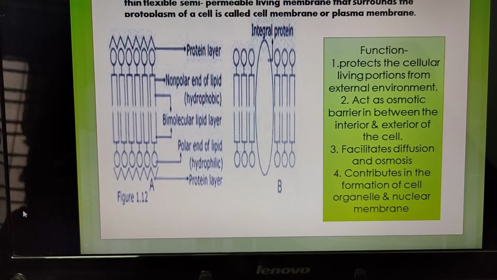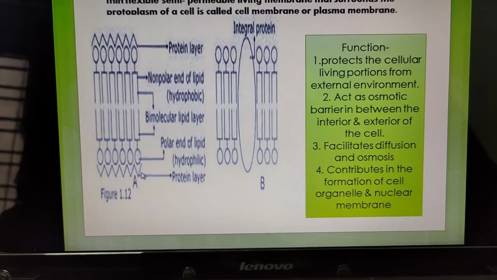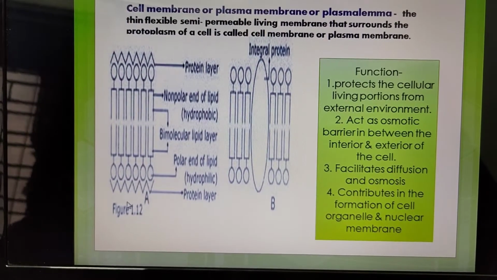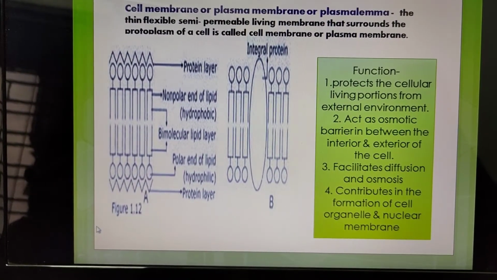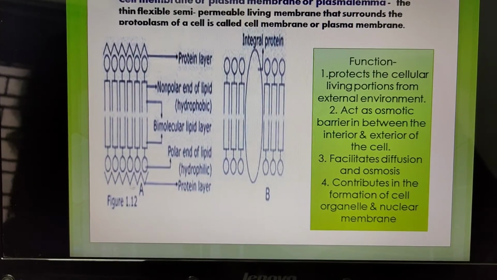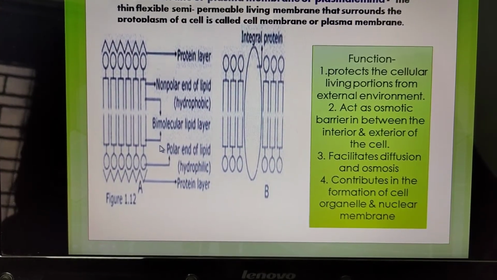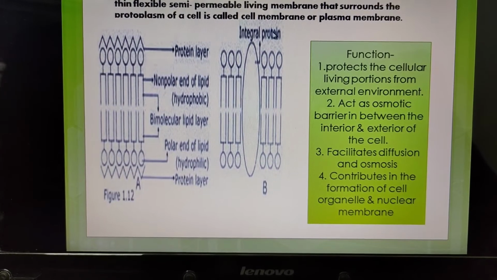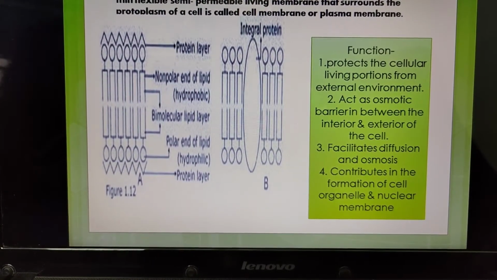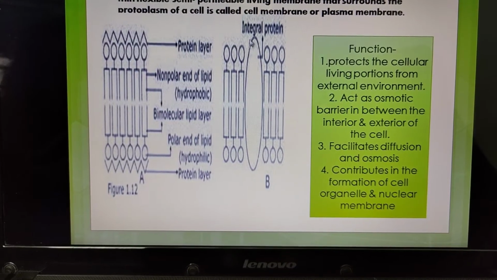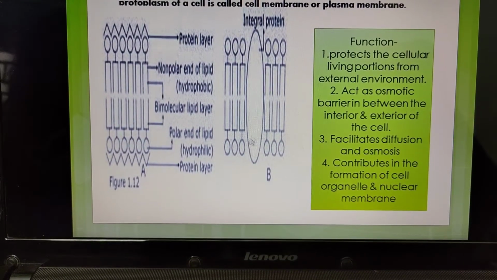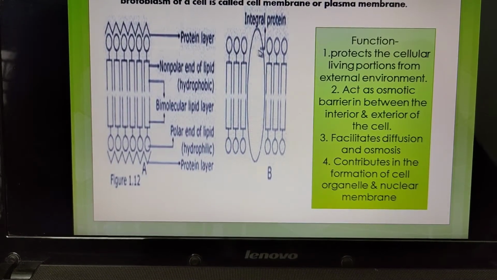In the protein layer of the membrane, there are different enzymes, and metal ions such as sodium and potassium are present. So far as chemical composition is concerned, plasma membrane is composed of 40% lipid, 50% protein and 10% carbohydrate. Sometimes some integral protein is also found, meaning the protein that covers all over the plasma membrane. This is known as integral protein.